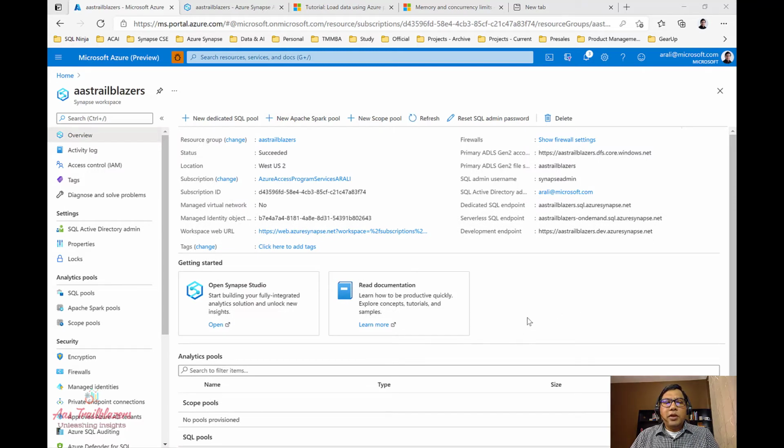At this point, we are all set, and we can open Synapse Studio to do the development, management, and monitoring of our workspace and the work that we are doing. However, if you prefer using a desktop tool to work with the database, you can do this with SQL Server Management Studio or Azure Data Studio. To do that, you need to pick up the dedicated SQL endpoint. This is going to be the name of the server to which you will be connecting.